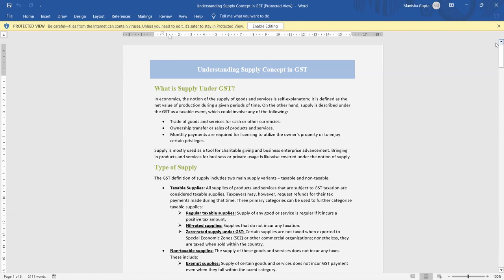Whenever they notify, we have to charge GST. So this is an example of non-GST supply: human consumption alcohol, petroleum, crude oil. These are examples of non-GST supply, which is still outside the purview of GST law, still waiting for the government to notify. When the government notifies them, they will come under GST again, and then we will charge GST. Okay.